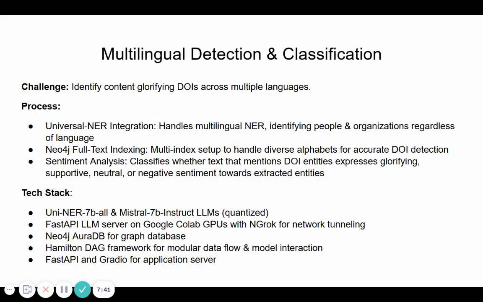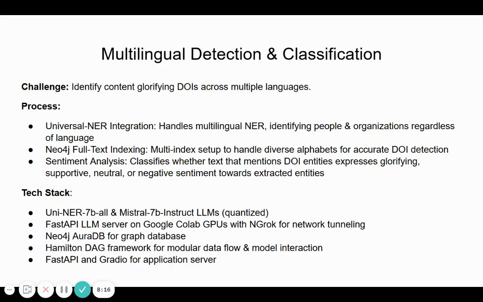Okay? With that Neo4j knowledge graph in place, we can then move into the multilingual detection and classification to detect the mentions of these dangerous organizations and individuals in a multilingual capacity. The process for doing this involves integrating a couple of different large language models. We have the Universal NER, or named entity recognition model, which handles the multilingual NER to identify people and organizations mentioned in the text, regardless of what the underlying language is.